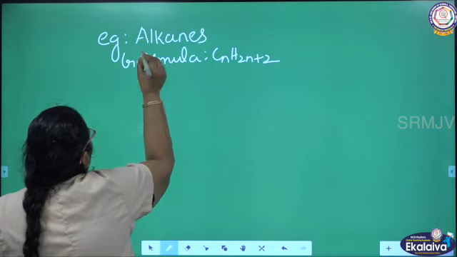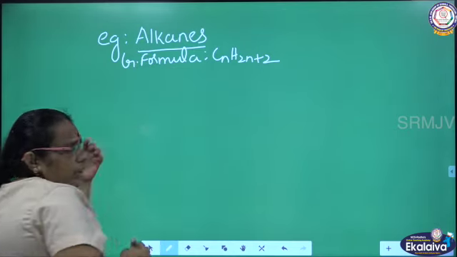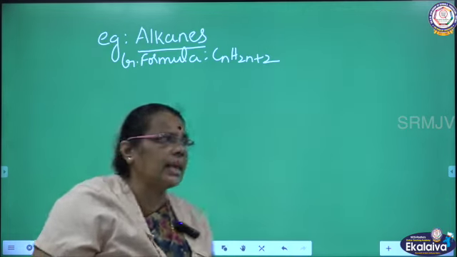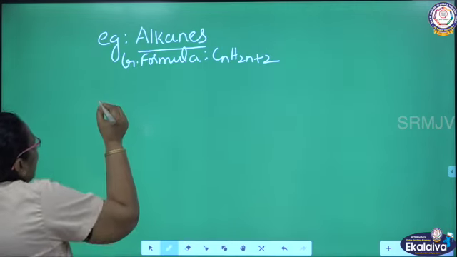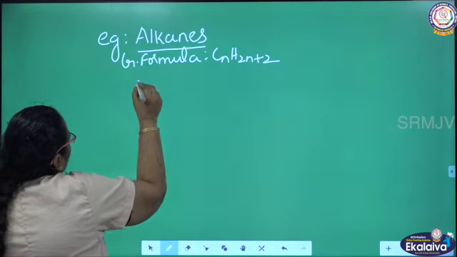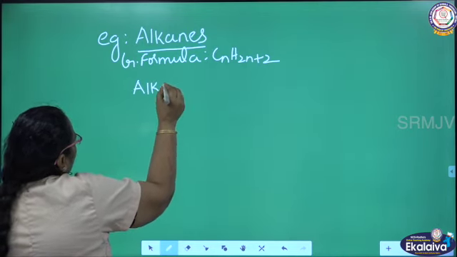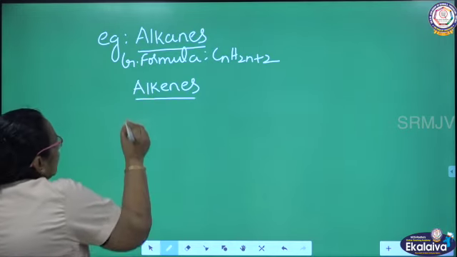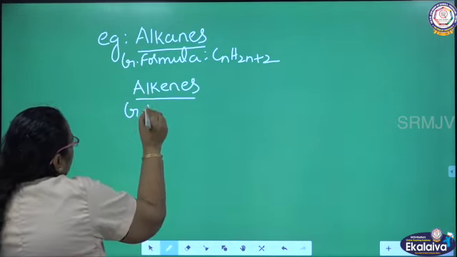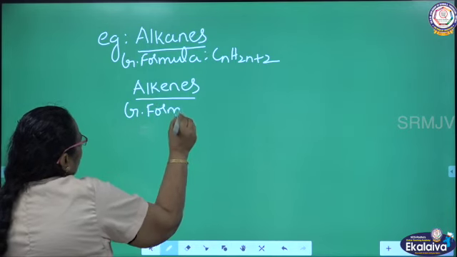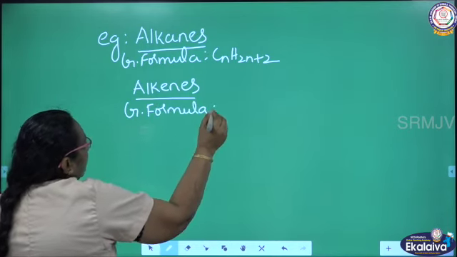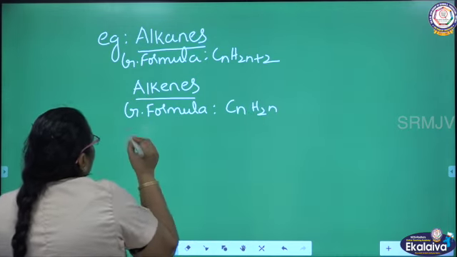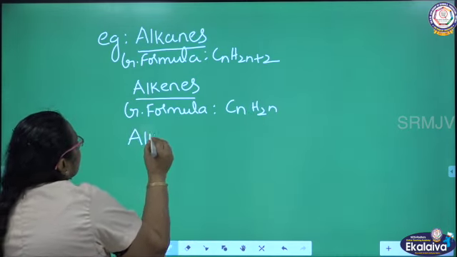So it will come under homolog series. There is another class of compounds which come under homolog series, which are alkenes. Alkenes also form a homolog series, with the general formula CnH2n.